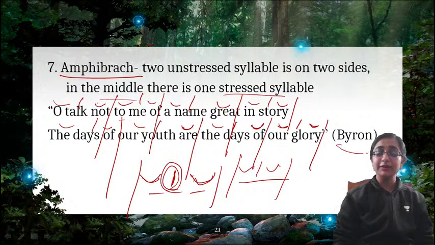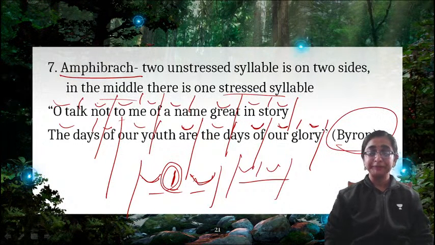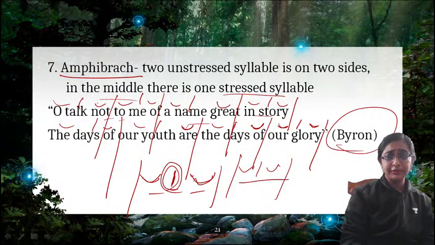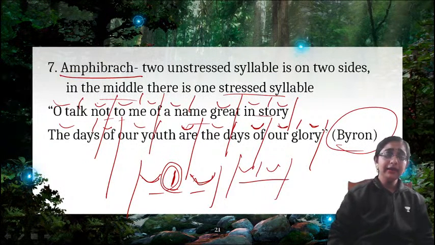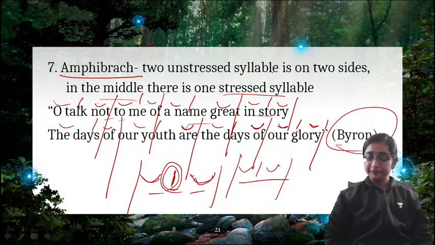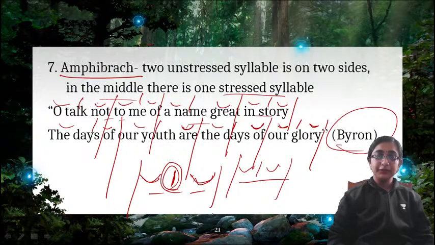Okay, so this is also a line from Lord Byron. This is an example. You can see all feet are trisyllabic, right? And in the middle there is only a single stressed syllable. Actually these two unstressed syllables are almost protecting this stressed one in the middle, right?